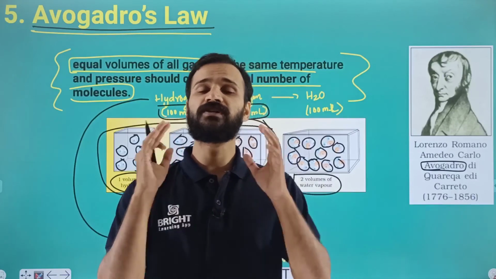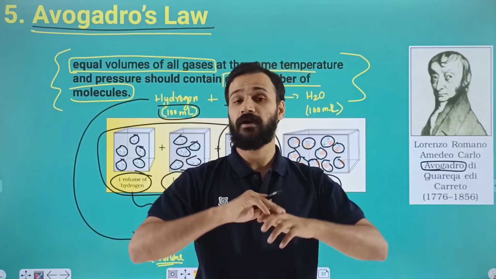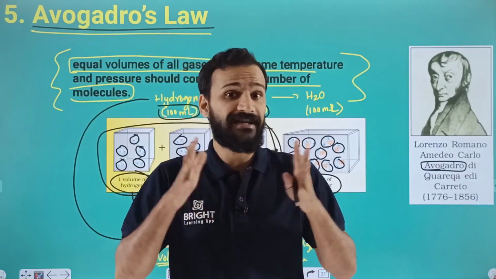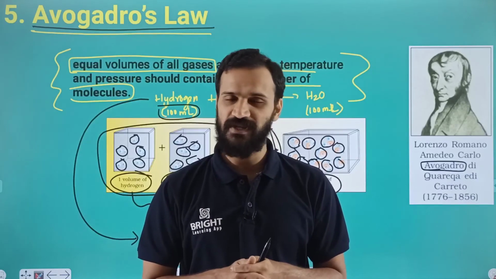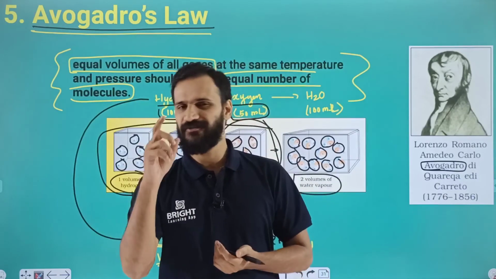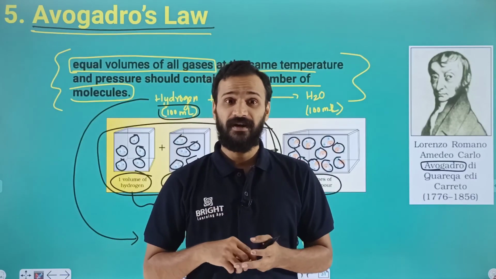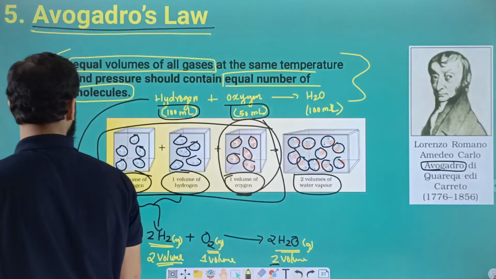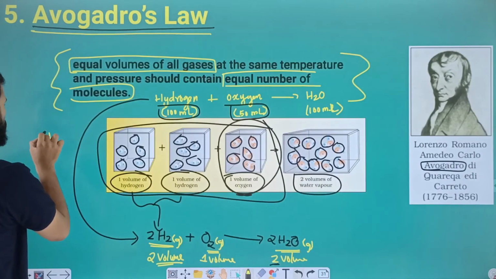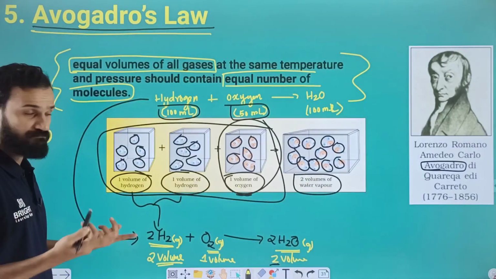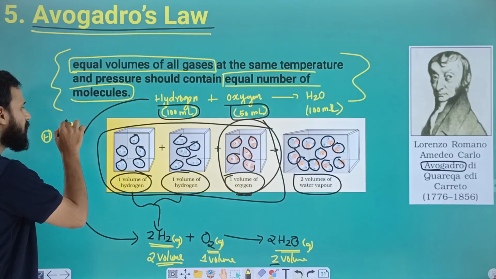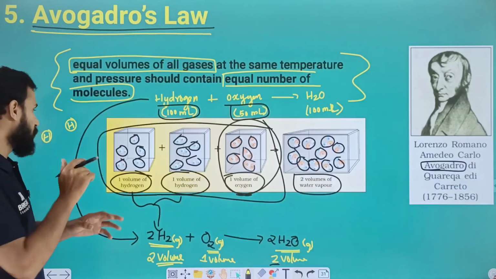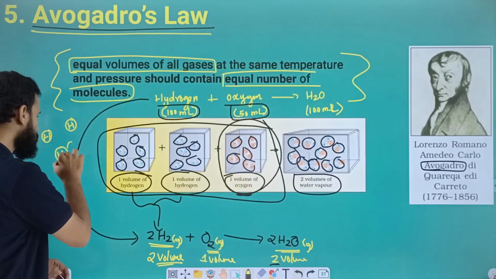Avogadro also gave a lot of other contributions. He made a clear distinction between atoms and molecules. And do you know what atoms and molecules are, dear students? An atom contains only one type of particle, that means only one particle will be there. If you take hydrogen, this is one hydrogen atom, and this is another hydrogen atom. When they combine together and form a molecule, we get it like this. This is H and this is H.